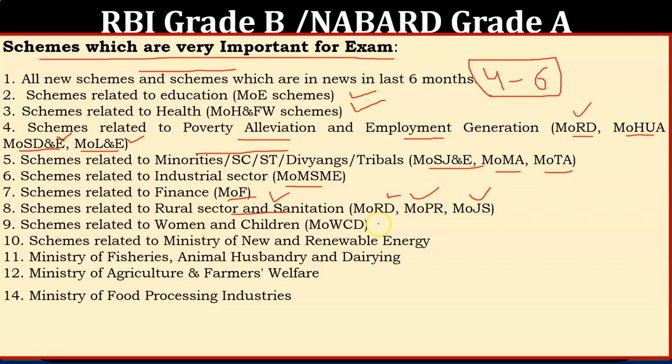Schemes related to women and child, Ministry of Women and Child Development schemes. Schemes of the Ministry of New and Renewable Energy are also important. Fisheries, Animal Husbandry and Dairying, Ministry of Agriculture and Farmers Welfare, flagship schemes are important. Ministry of Food Processing Industries, and some schemes are there. Some few schemes from other ministries are there. So I will share them in that list.